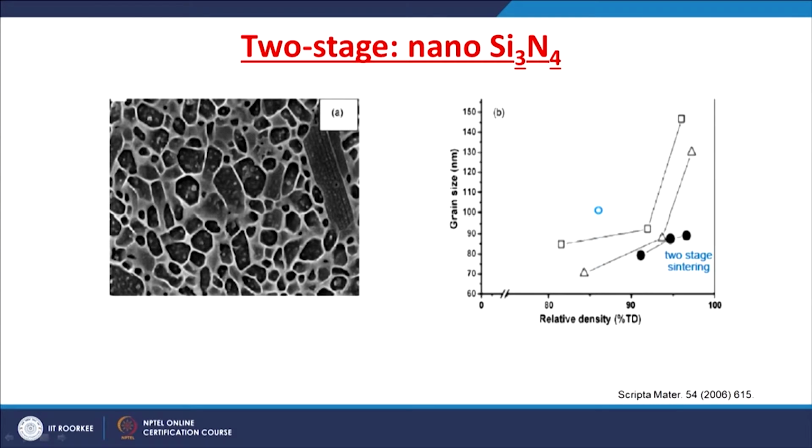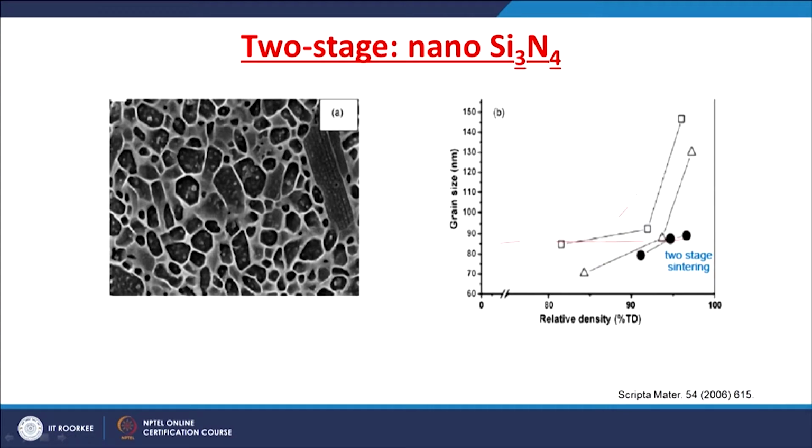This is one other example of nano silicon nitride ceramics. Here the investigators used ceramic silicon nitride with a certain additive system, and again maintained a two-stage sintering to achieve nano-sized grains in the silicon nitride ceramics. You can see a two-stage sintering process, you have a density close to 97-98%, but the grain size is maintained around 80, 85 nanometers.